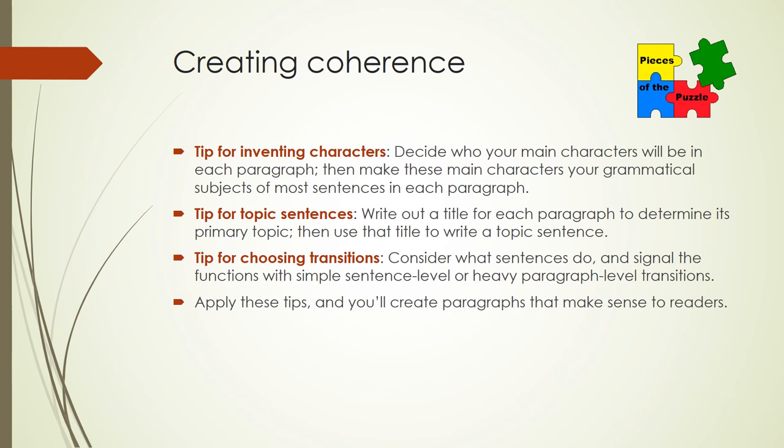How do writers create coherence? From my experience as a writer, I recommend 3 practical tips for creating coherent paragraphs. First, the tip for inventing characters. Decide who your main characters will be in each paragraph, then make these main characters your grammatical subjects of most sentences in each paragraph. Consistent characters help make paragraphs cohesive and coherent in 4 ways. They create consistent subject-topic strings, they link ideas clearly, they repeat key words, and they create a consistent point of view throughout a passage.